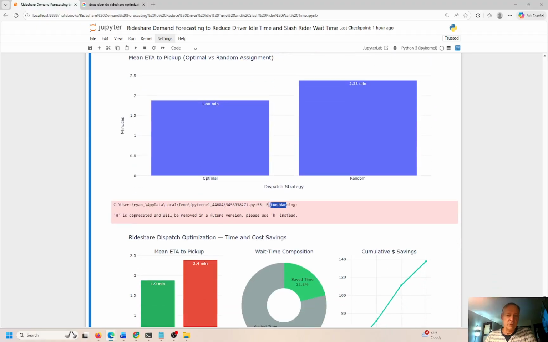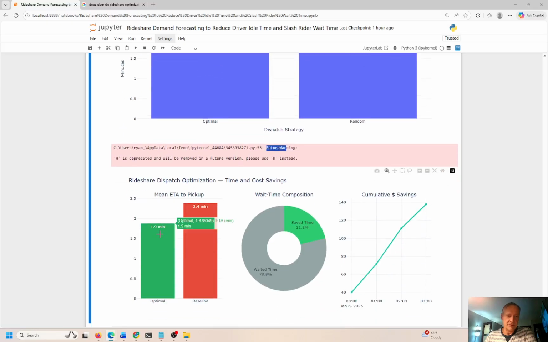Here we have a small warning. We can just ignore that. That's really nothing. It's just telling us that this H is going to be deprecated. I think that's hour. I'd have to look into seeing what that is.